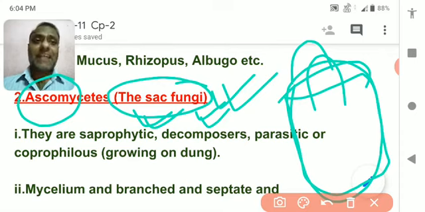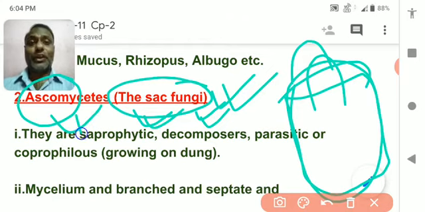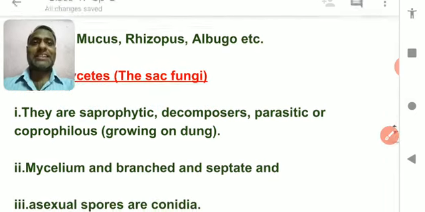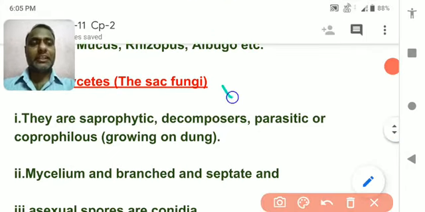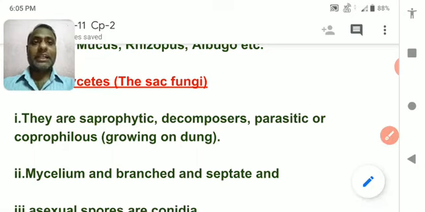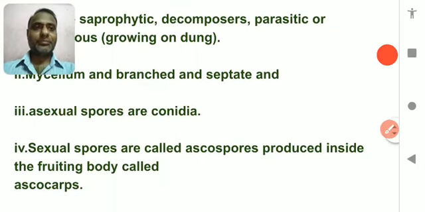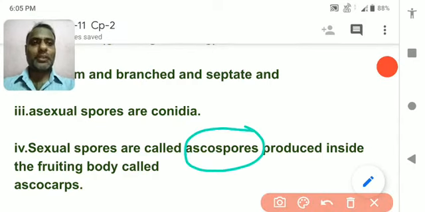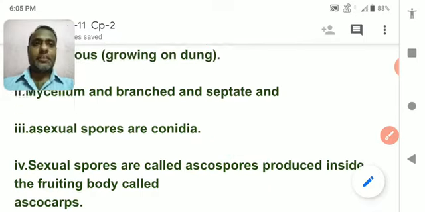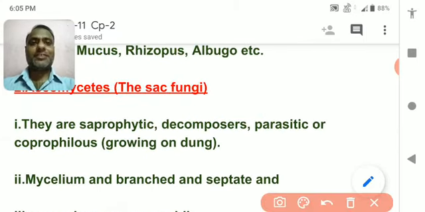So sac fungi are also named Ascomycetes, and I already told you the name is given according to the fruiting body made by a particular kind of fungi. Ascomycetes is the name given to these sac fungi due to the presence of ascospores, a kind of fruiting body that helps in reproduction. Let's study in detail. First, they are saprophytic.